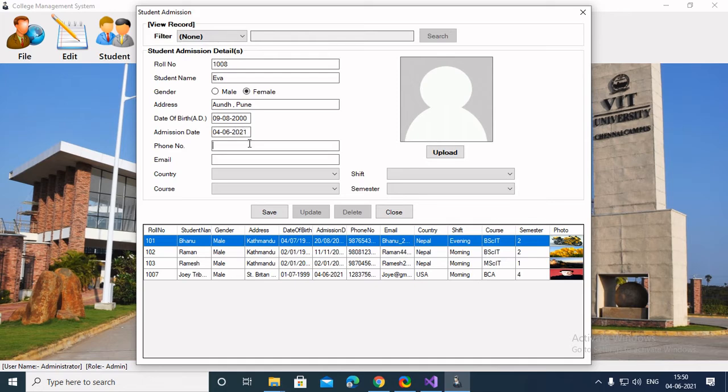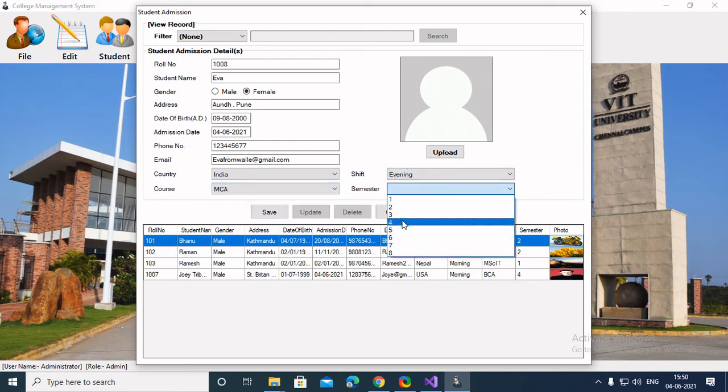Phone number, email Eva from Wally gmail.com, country India. Course, this time we could select MCA and evening batch for her, and then 4 semesters.